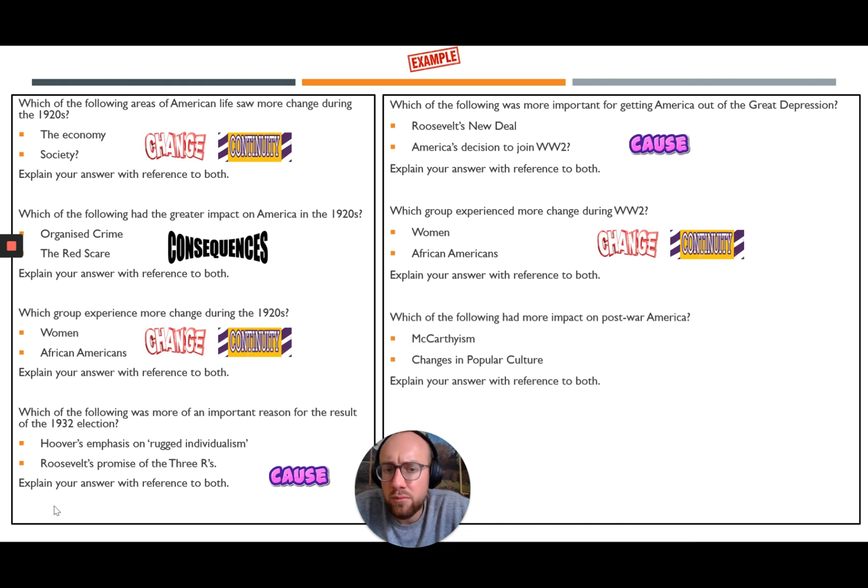Which of the following had more impact on post-war America? Was it McCarthyism or changes in popular culture? Explain your answer with reference to both. We see the word impact, so we know that this question is asking us about consequence.